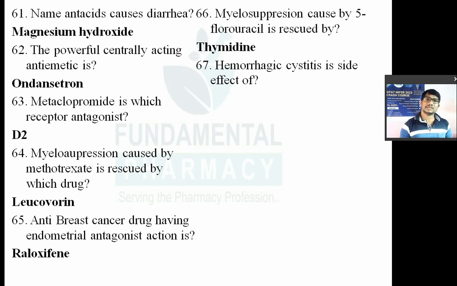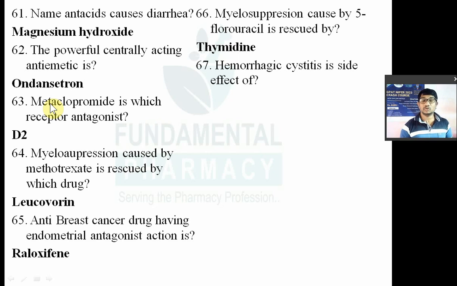Question number 67. Hemorrhagic cystitis is the side effect of. Basically, it asks: hemorrhagic cystitis is the adverse effect of which drug? So hemorrhagic cystitis means what? There is inflammation, there is irritation in the urinary system, and there is bleeding inside.